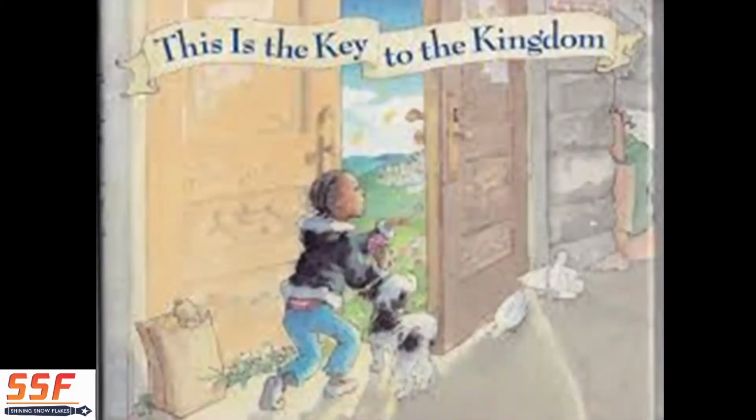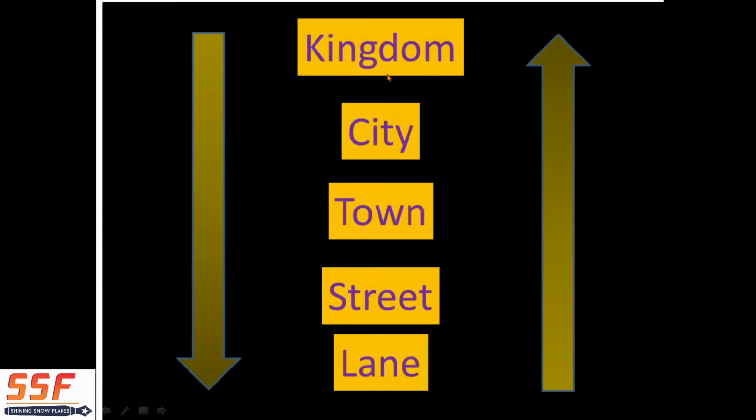So there is the key to the kingdom. We'll open the door of the kingdom and we'll go into the kingdom. And let's see from where we go to what. So next we will move from kingdom to flowers. So the first step, it's in reverse. Means we can go from lane to kingdom also and kingdom to lane also.